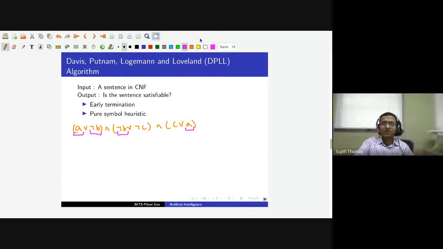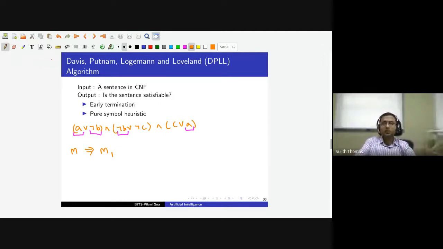Now, suppose we have some model M that satisfies the sentence given above. Then we can come up with another model where all the pure symbols have been made true.